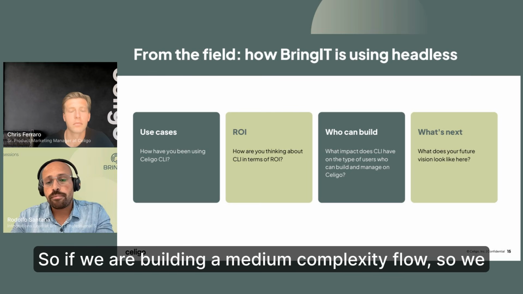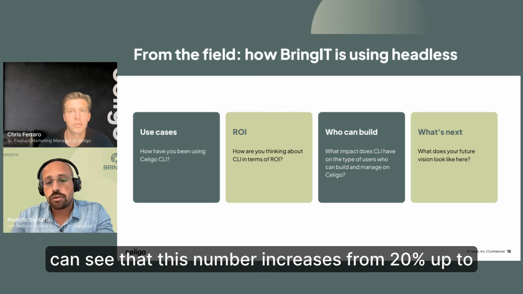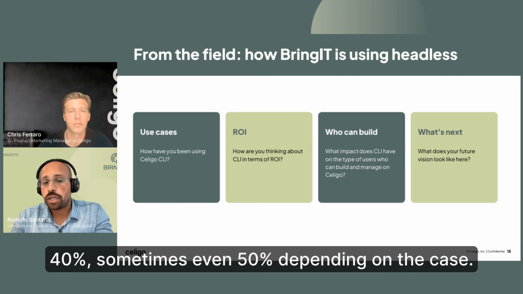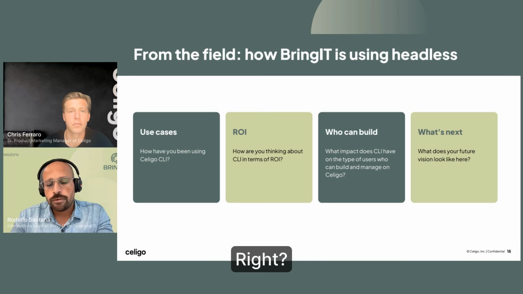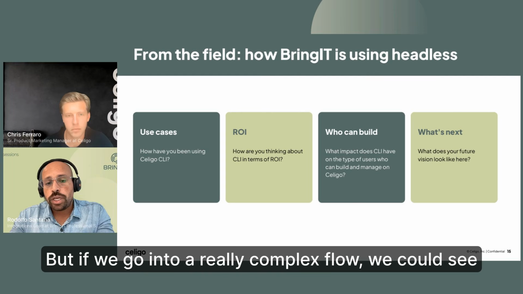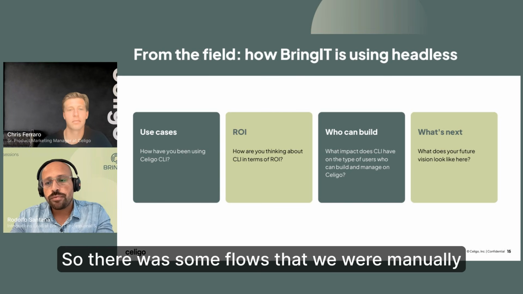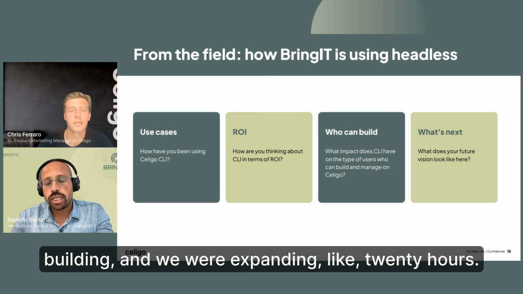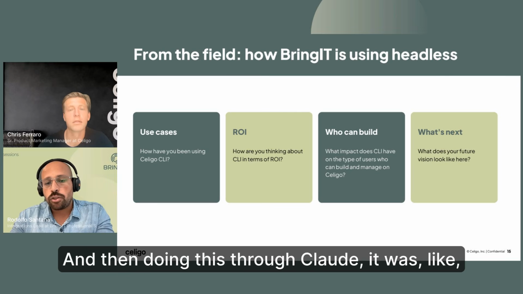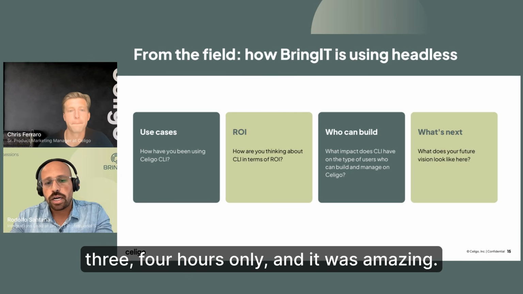So if we are building a medium complexity flow, we can see that this number increases from 20% up to 40%, sometimes even 50%, depending on the case, right? But if we go into a really complex flow, we could see that we are saving 80% of the time. So there were some flows that we were manually building and spending like 20 hours on. And then doing this through Claude, it was like 3, 4 hours only.